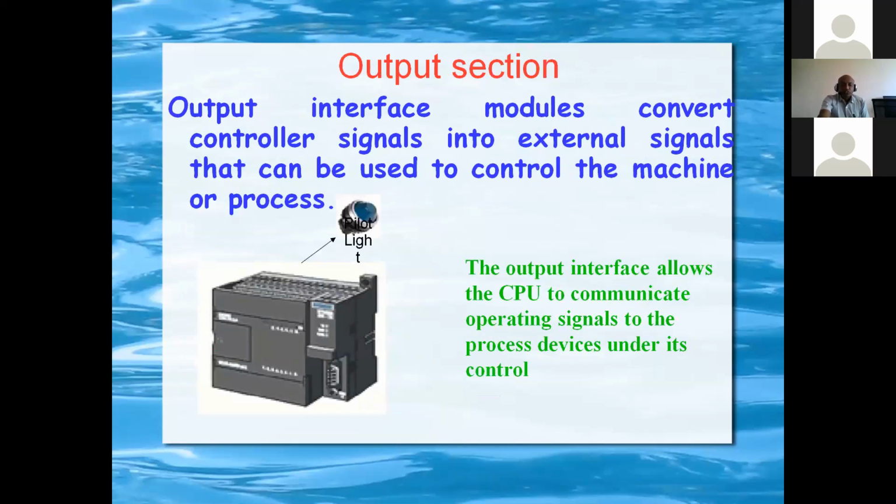So this is the output section. After completing reading the inputs and executing the program, the PLC generates outputs, and the output will be in the form of either relay, PNP transistors, or solid state relay. Anything may be there.